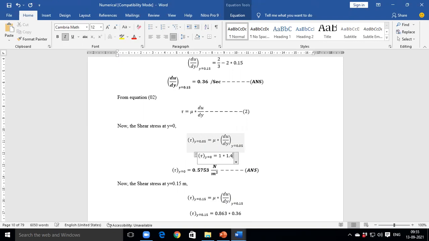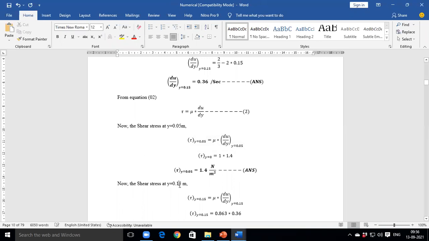The answer is 1.4 Newton per meter square. This is one of the answers, the shear stress at 0.05 meter. Similarly, we need to find the value of tau at 0.1 meter.